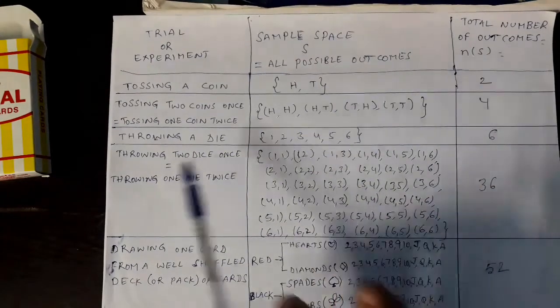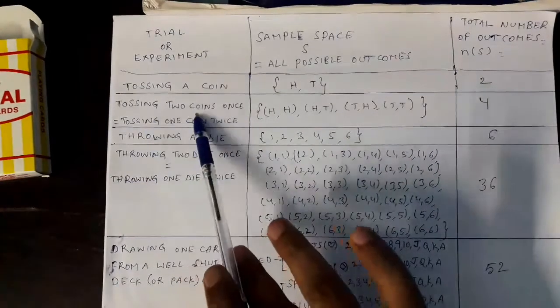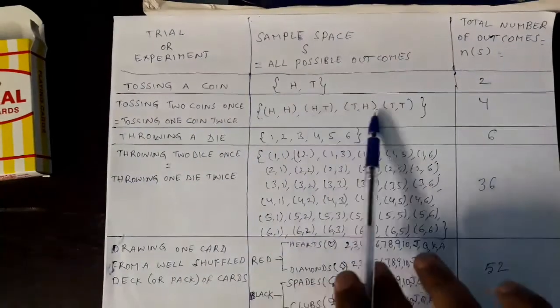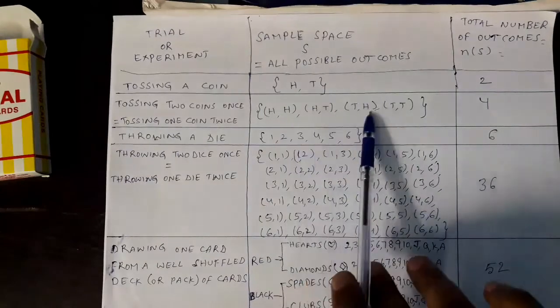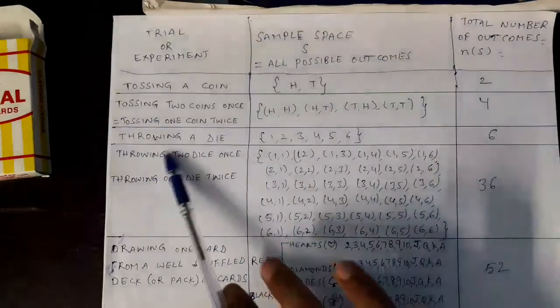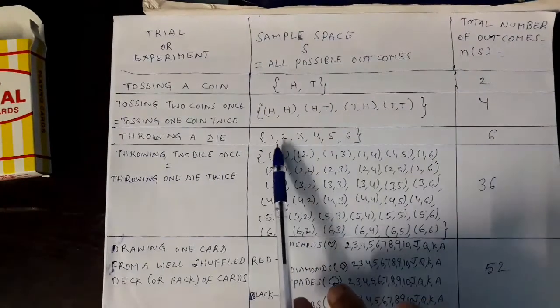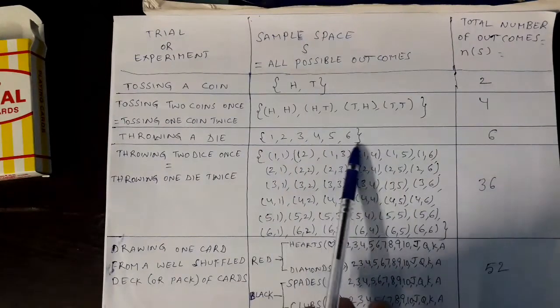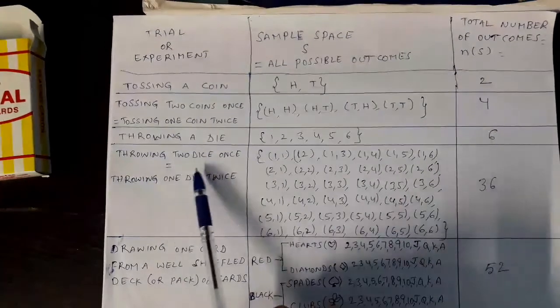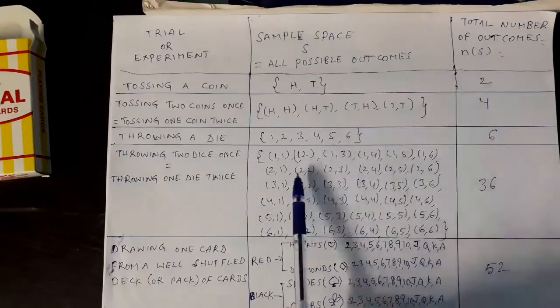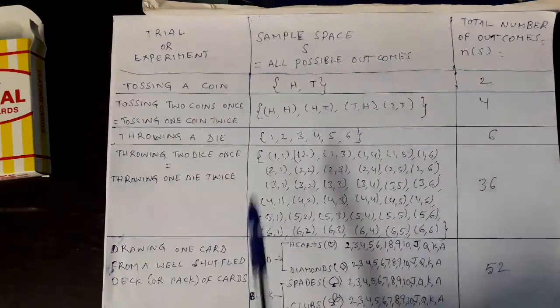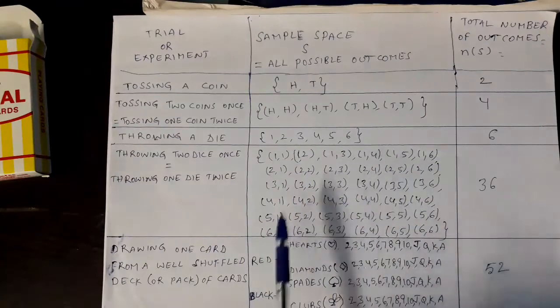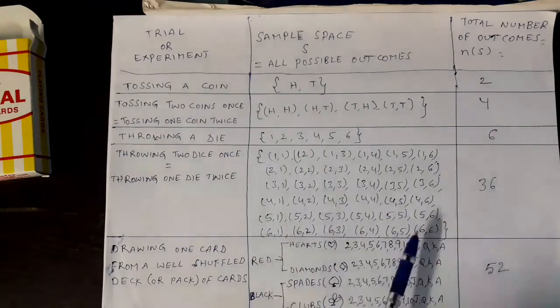The same way, you tell me, tossing 2 coins. We have seen, no? 4 outcomes are possible: head-head, head-tail, tail-head, tail-tail. Throwing a die. When one die is thrown, all possible outcomes are 6, right? 1, 2, 3, 4, 5, 6 are possible. Throwing 2 dice. If you throw 2 dice, 36 outcomes are possible: 1,1; 1,2; 1,3; 1,4; 1,5; and so on up to 6,6. 36, right?